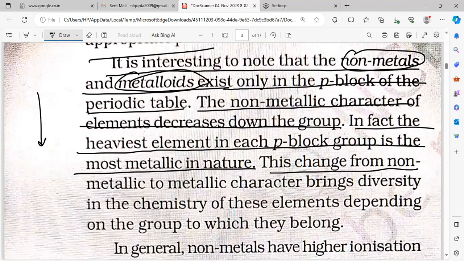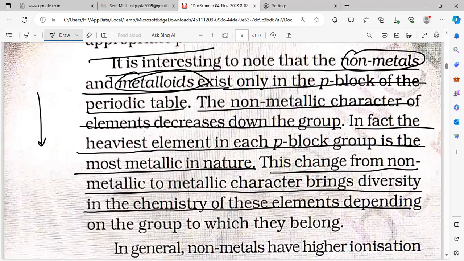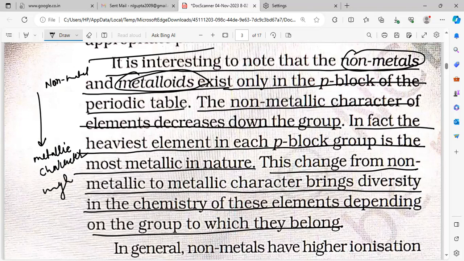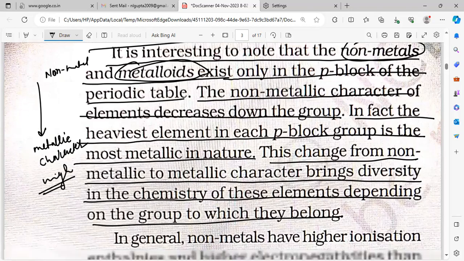This change from non-metallic to metallic character brings diversity in the chemistry of these elements depending on the group to which they belong. So what they are saying? In the top they are non-metals. And in the bottom the metallic character will be high. Metallic character getting high.